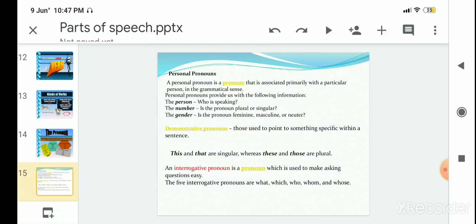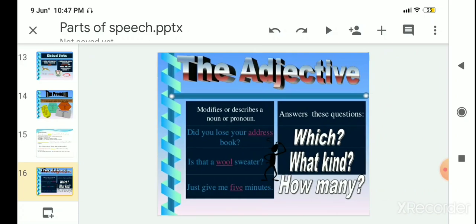Secondly, the demonstrative pronoun. Those used to point to something specific within a sentence, like this, that, these, those. These kinds of words specify particular things. Next, the interrogative pronoun. It is a pronoun which is used to make asking questions easy. The five interrogative pronoun words are what, which, who, whom, and whose.